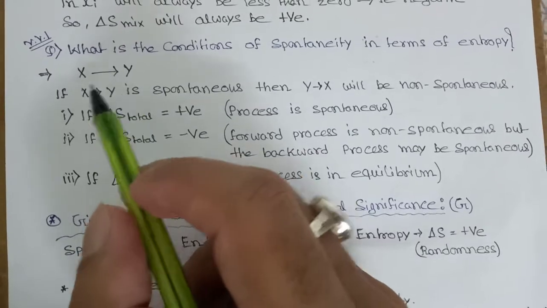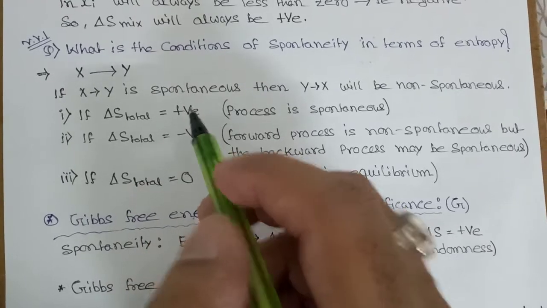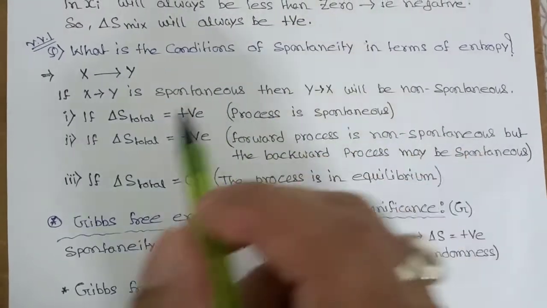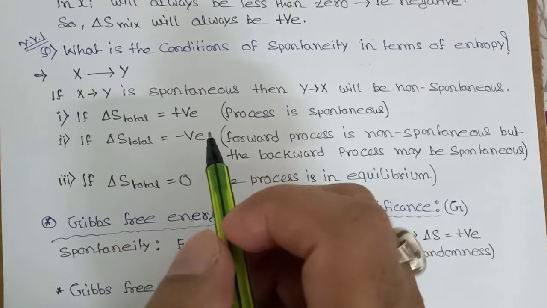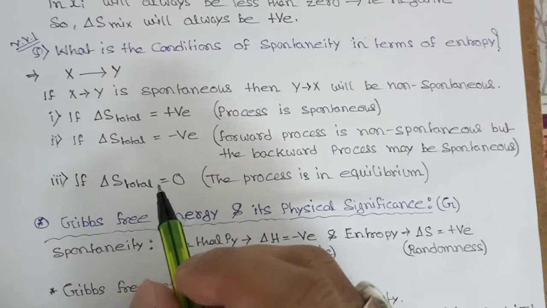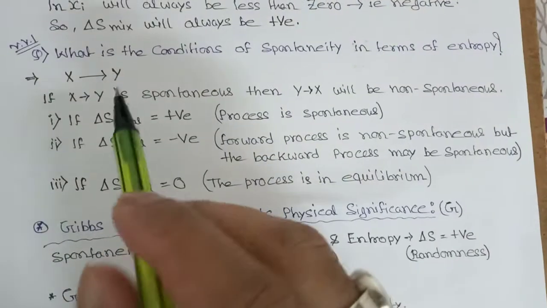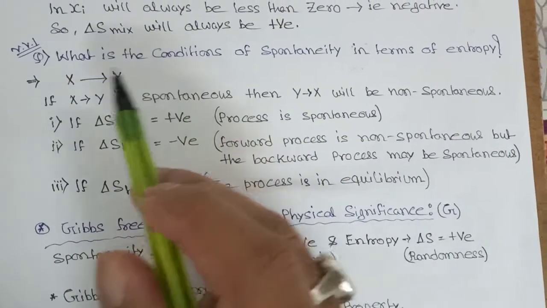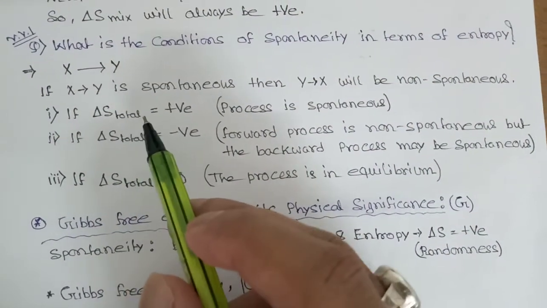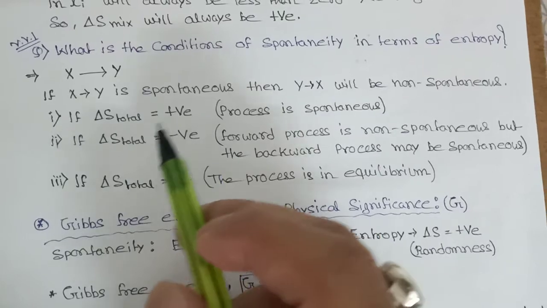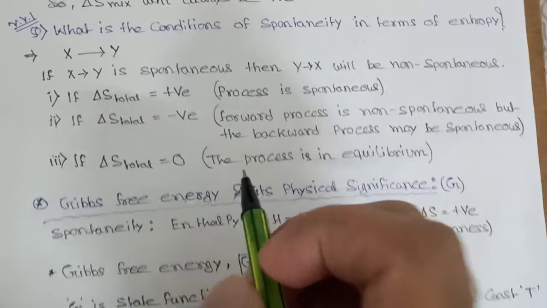So this reaction will be spontaneous when del S total of the system is positive. When del S total is negative, then the process will be non-spontaneous. And when del S total is 0, then the process will be in equilibrium. Equilibrium means the rate of forward direction and the rate of backward direction will be the same. So always remember, del S total positive means spontaneous, negative means non-spontaneous, and 0 means the process will be in equilibrium.